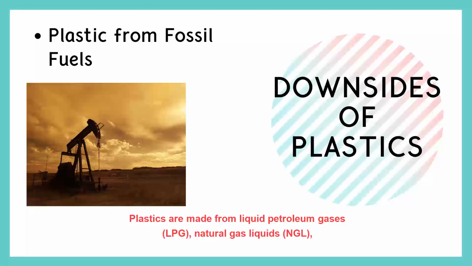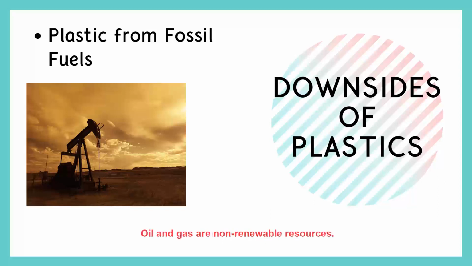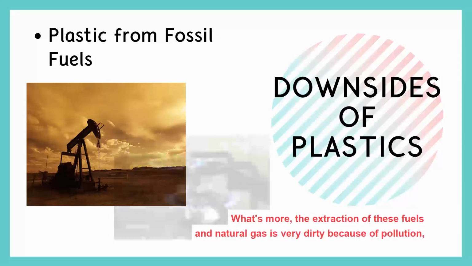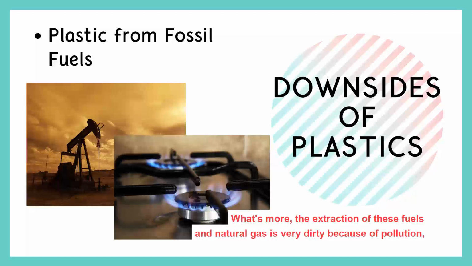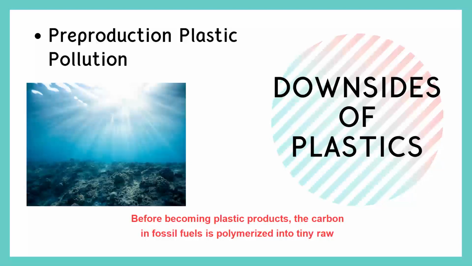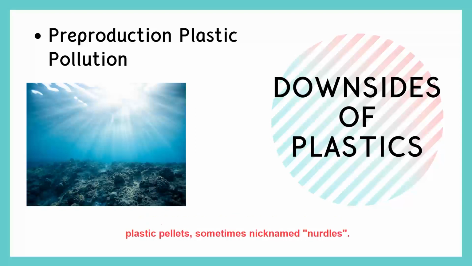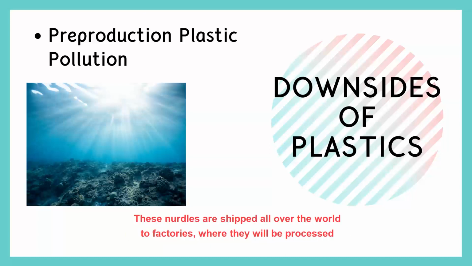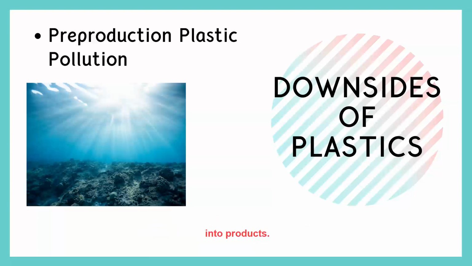Plastics are made from liquid petroleum gases, natural gas liquids, and natural gas. Oil and gas are non-renewable resources. What's more, the extraction of these fuels and natural gas is very dirty because of pollution and water-intensive processes with toxic emissions. Before becoming plastic products, the carbon in fossil fuels is polymerized into tiny raw plastic pellets, sometimes nicknamed nurdles. These nurdles are shipped all over the world to factories, where they will be processed into products.